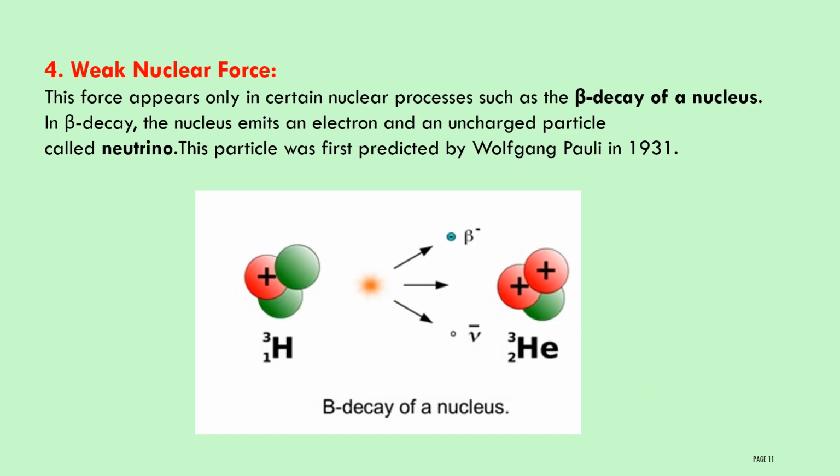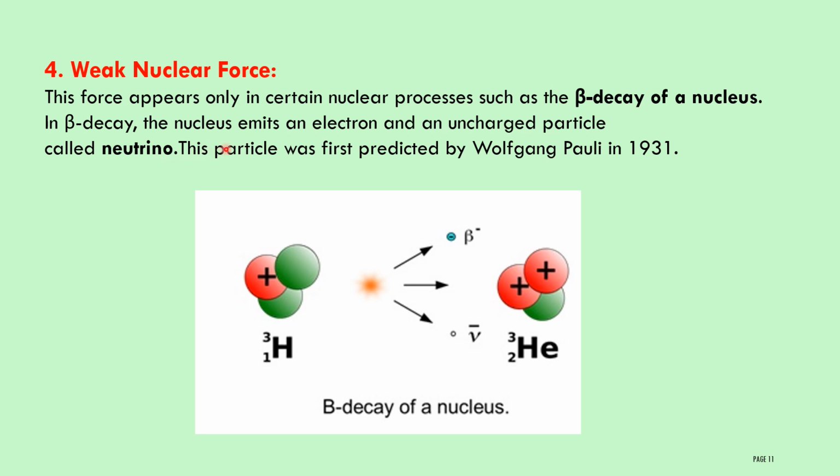Let us discuss the fourth fundamental force in nature, the weak nuclear force. This force appears only in certain nuclear processes such as beta decay of a nucleus. When beta decay of a nucleus takes place, then you can observe the weak nuclear force. What is meant by beta decay?